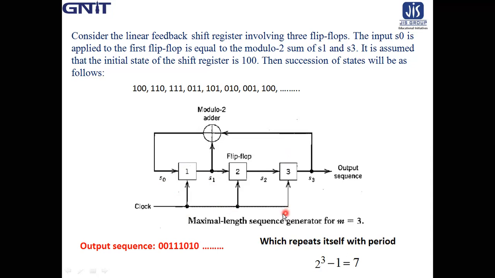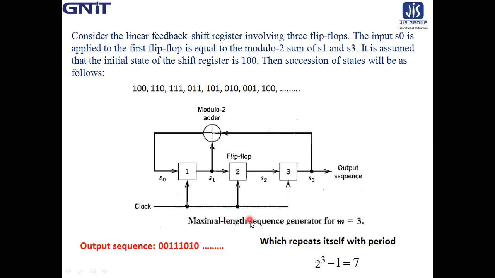if we follow this diagram, the successive states will be: first state 100, then it is shifted, then it will be 110 by modulo 2 operation, and this will be your consecutive sequence, then 111, 011, 101, like that. And the output sequence, that is the output from S3, is 0 0 1 0 1 0,